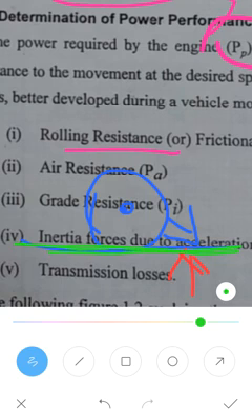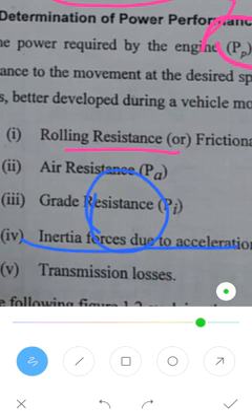The blue arrow mark is the friction due to the tire, and the red one I'm showing is the friction due to the road. One resistance exists from the tire, and another friction exists due to the road. Due to this roughness, the friction will exist on the tire.